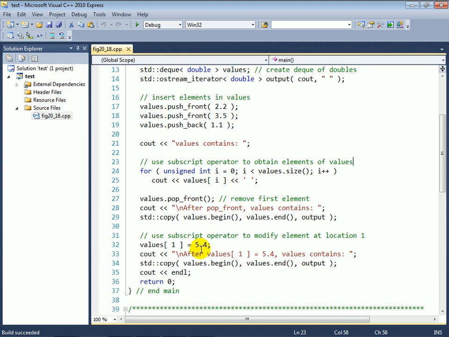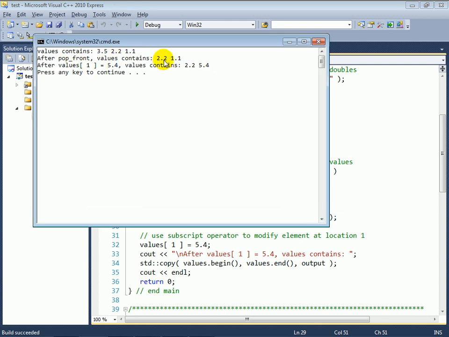Now the next part of the program shows you popping an item from the front of the deque, and of course after you remove the item at the beginning of the deque, we expect the deque to contain one less element. And once again, here is the same copy algorithm, this time being used on a third different type of data structure, a deque, and we're simply saying go from the beginning of the deque to the end of the deque and copy the contents to the output iterator called output, which is of course going to place the items on the standard output stream with spaces in between. And if we stop there, we can see that after the pop, we have 2.2 and 1.1 left in the deque.